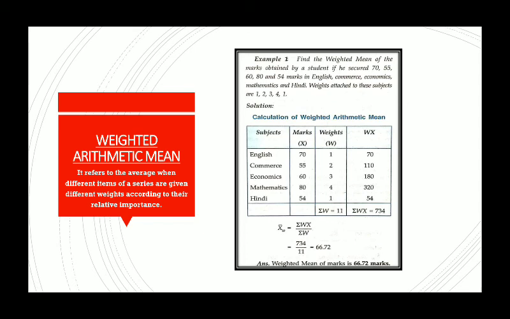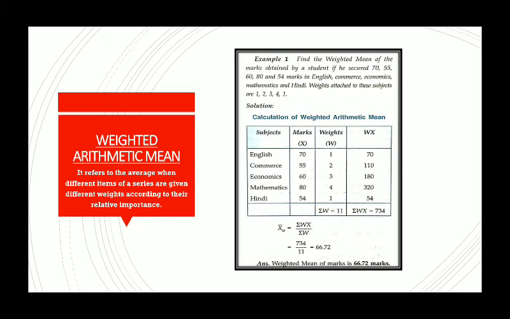So just simply one variable will be considered as x, another will be w, and the only thing you need to calculate is the product of the two, w into x. 70 into 1, 55 into 2. See, the weight of economics is 3, so be very careful, it's a high weighted subject. So the products of x and w will give you different values. What you need to do is get the total summation w and summation wx, which will give you the values 11 and 734 respectively.